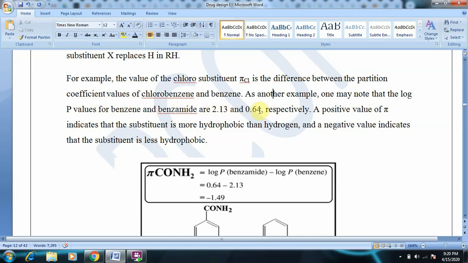Now if we substitute these values in pi CONH2, where CONH2 is the substituent, it must be log P of benzamide minus log P of benzene. We have the log P value for benzene, 2.13, and the log P value for benzamide, 0.64. If we subtract 2.13 from 0.64, it will be minus 1.49.